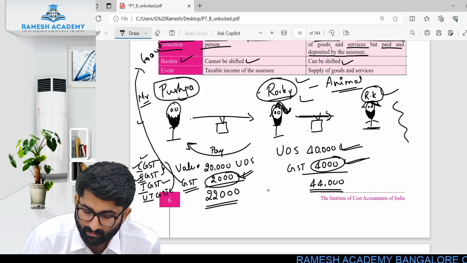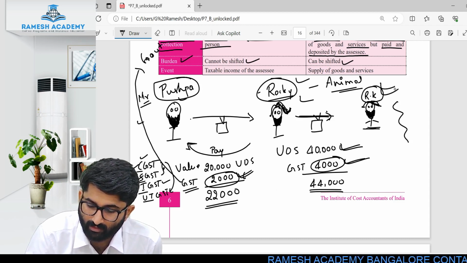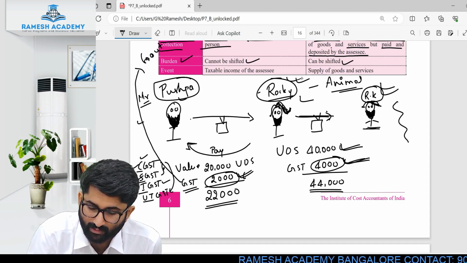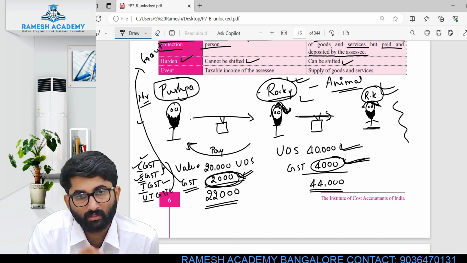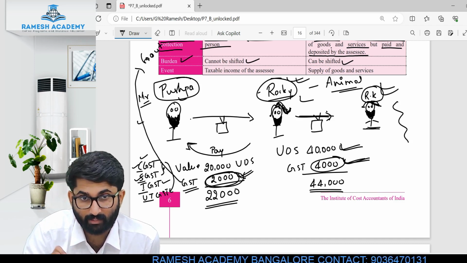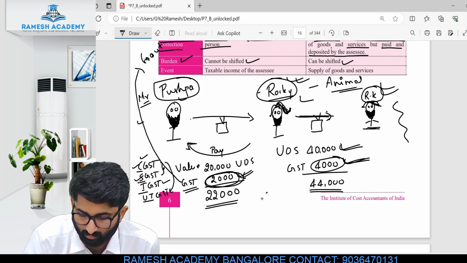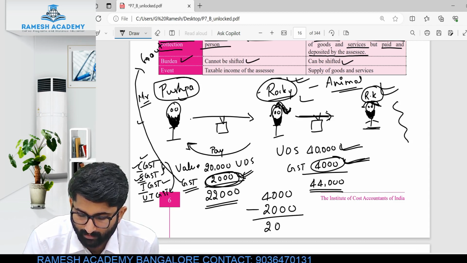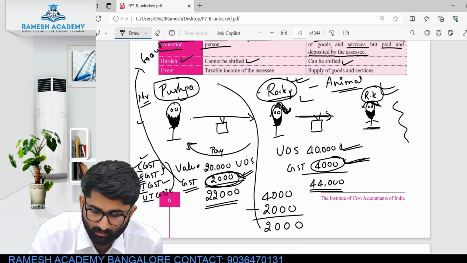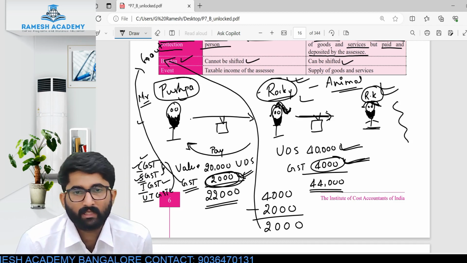So the burden on Ranbir Kapoor is 4,000 that was collected by Rocky Bhai. Rocky Bhai already paid 2,000 to Pushpa and Pushpa paid it to the government. So out of 4,000 he will deduct the 2,000 which he already paid. Totally he will pay 2,000 extra to the government.